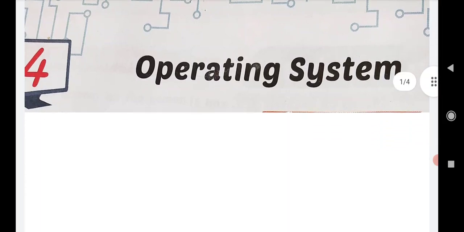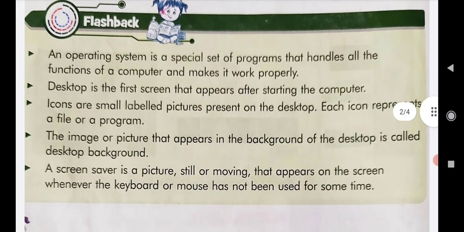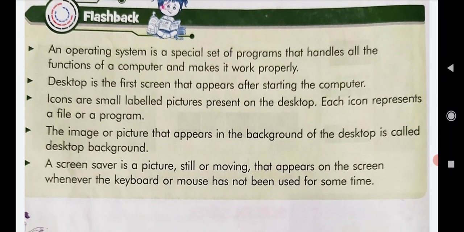Before I explain the exercises, first we will go through a flashback, that is a summary of the chapter. An operating system is a special set of programs that handles all the functions of a computer and makes it work properly. Desktop is the first screen that appears after starting the computer. Icons are small labeled pictures present on the desktop, and each icon represents a file or a program.